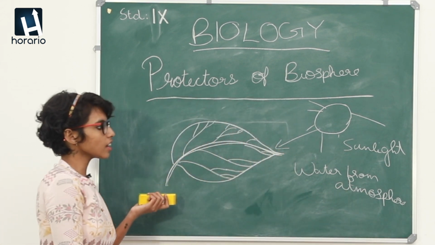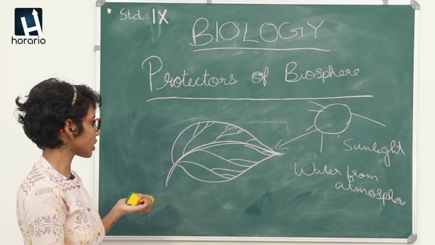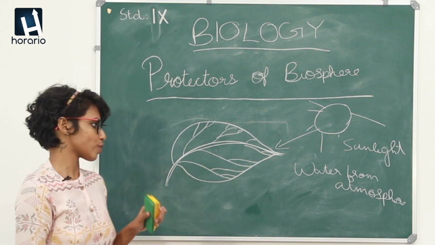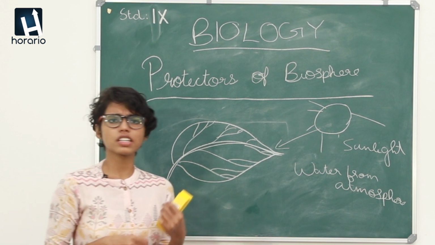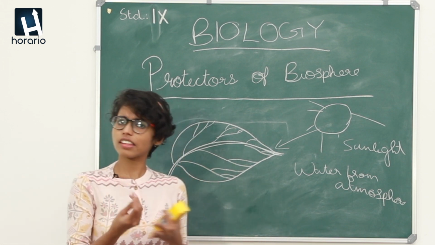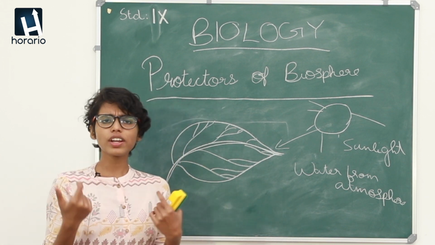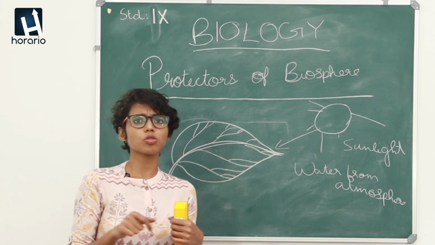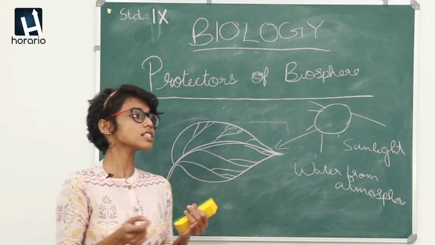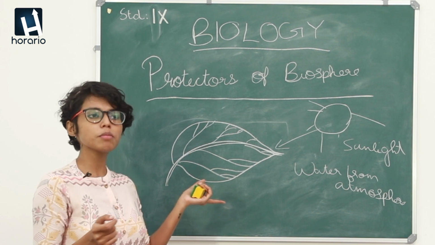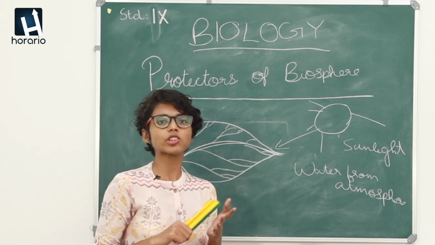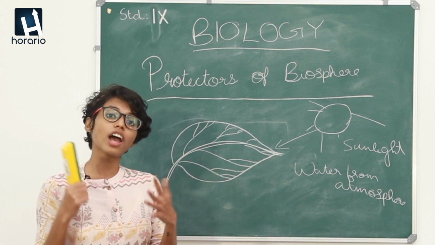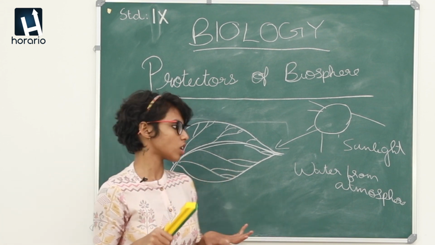Here we are speaking about plants as protectors of our biosphere. So, what are the colors of plants? Mostly we see green plants, then we have other colors too. But when it comes to animals, especially humans, we don't have such colors, and like I have said before, plants give out oxygen. So, did we really think about how this process occurs?